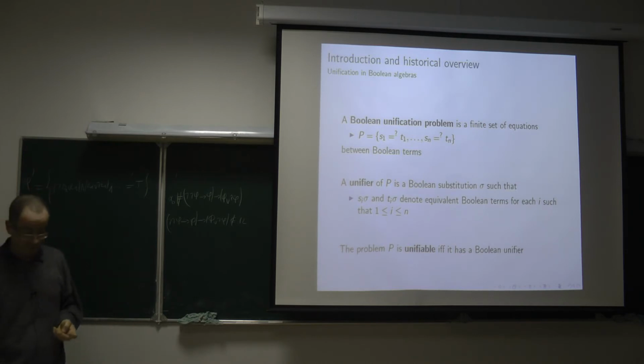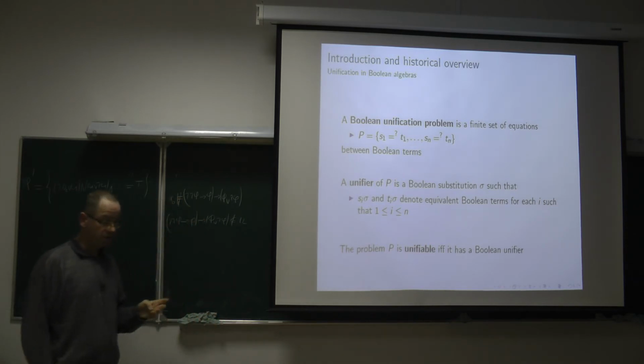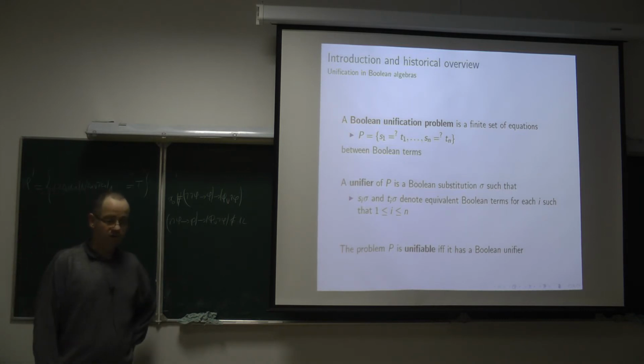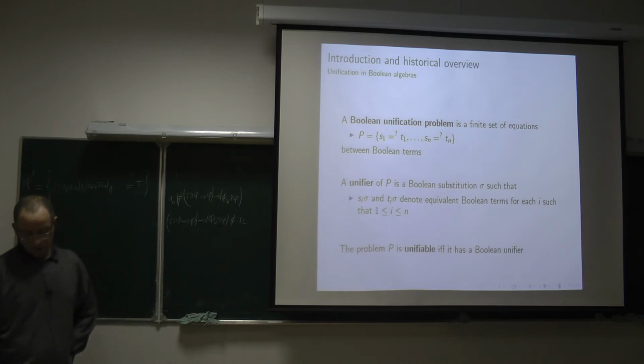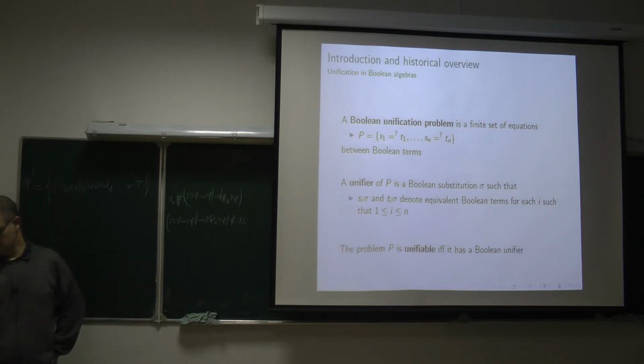Also, another interesting fragment of the classical language or the intuitionistic language, which is of course the same, is to consider just the implication fragment of it. In intuitionistic logic, the implication fragment is very important. And we can address such unification problems if we restrict the language. And sometimes there is a surprise.